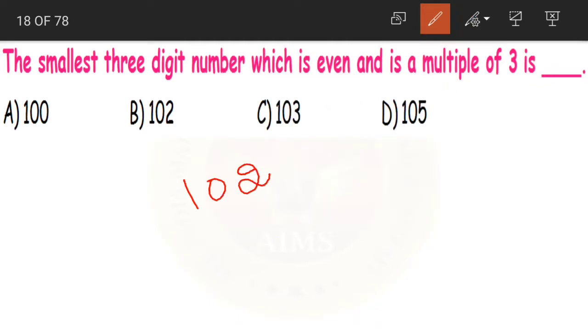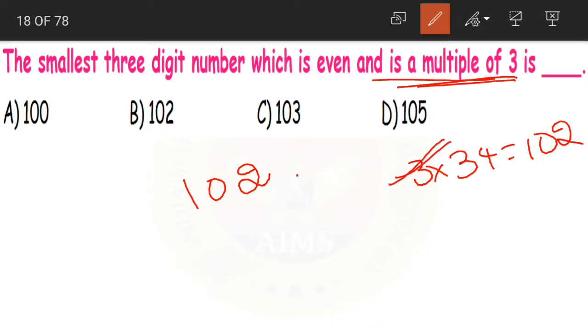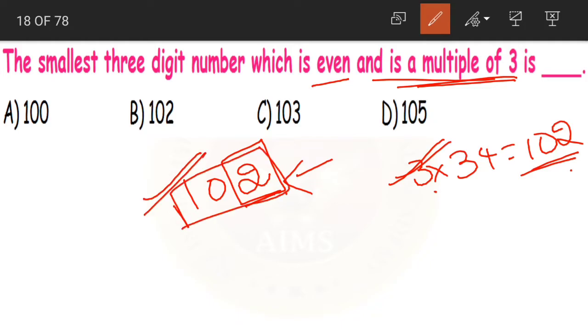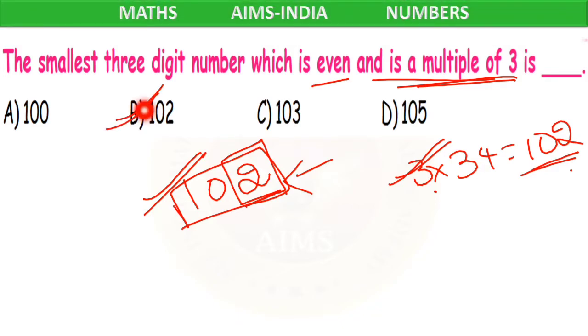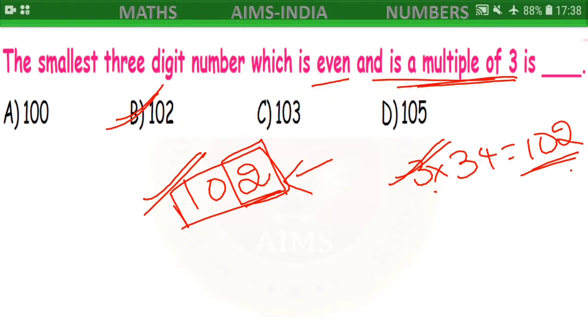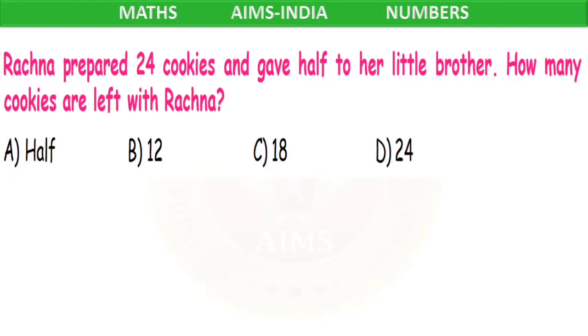Now next comes 102 children. Just now as I said, 3 34s are 102. Yes, it is satisfying one condition. It is a multiple of 3. Now is it an even number? If you look at the ones place, we are having 2, and 2 is an even number. So the number 102 is also an even number. Yes children. So option B, 102 is our correct answer. It is the smallest 3-digit number which is both even and is a multiple of 3. Clear?